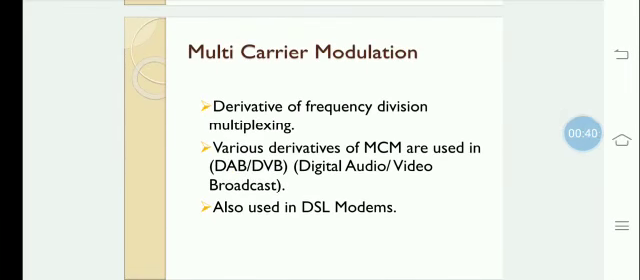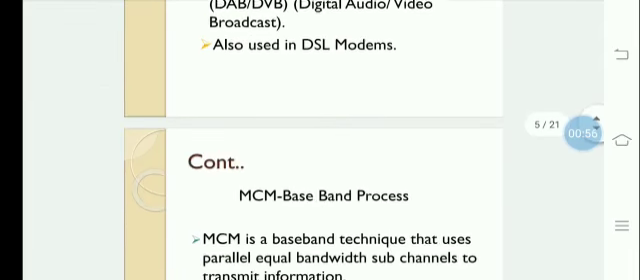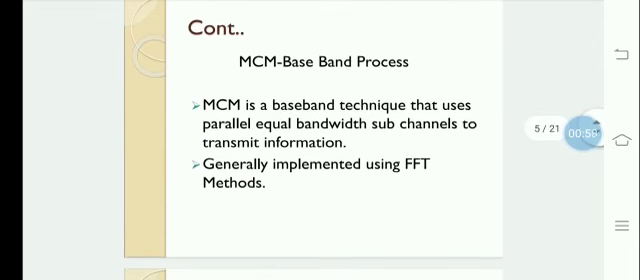It is a derivative of frequency division multiplexing. It is not a new technology. It is one form of multi-carrier systems currently used in DSL modems and digital audio video broadcasts. MCM is a baseband process that uses parallel equal bandwidth subchannels to transmit information, and it is generally implemented by using FFT methods.